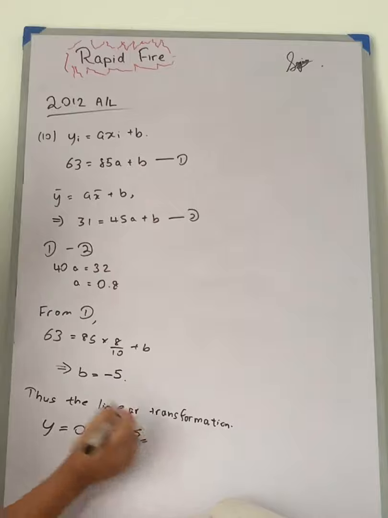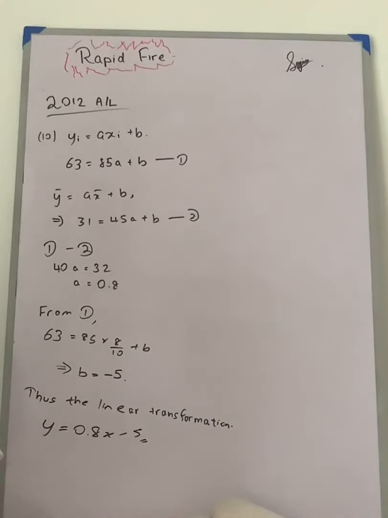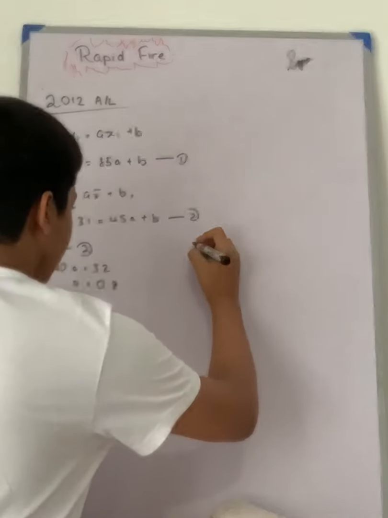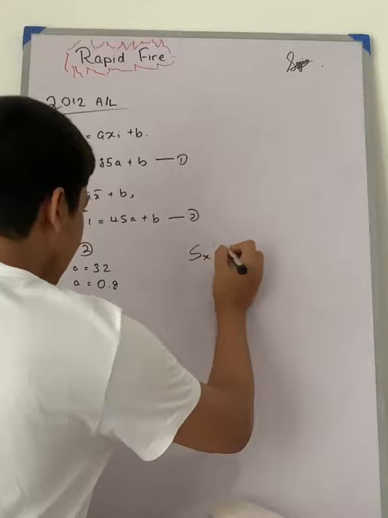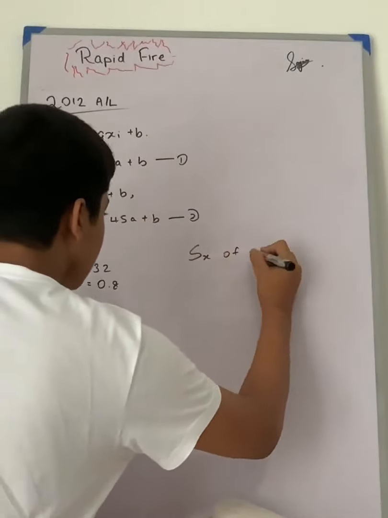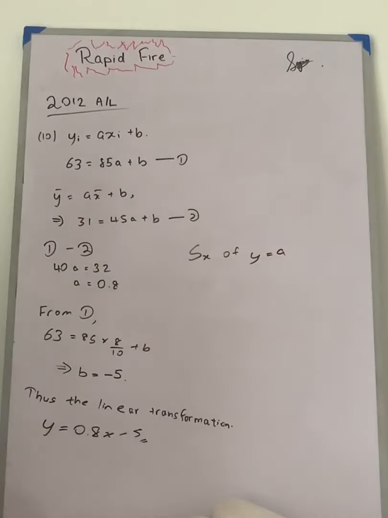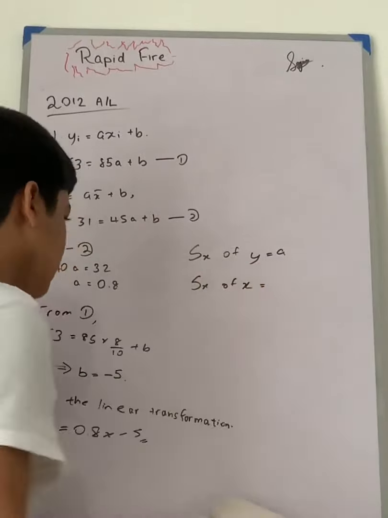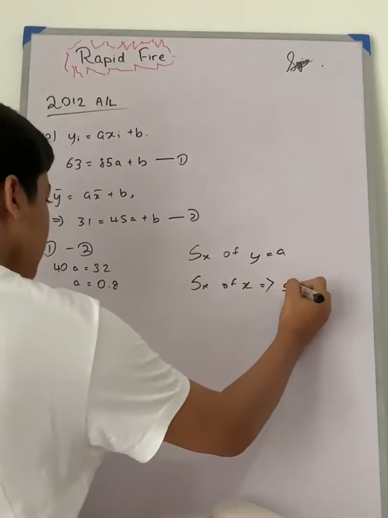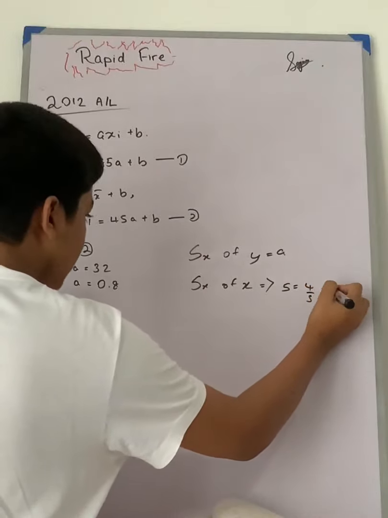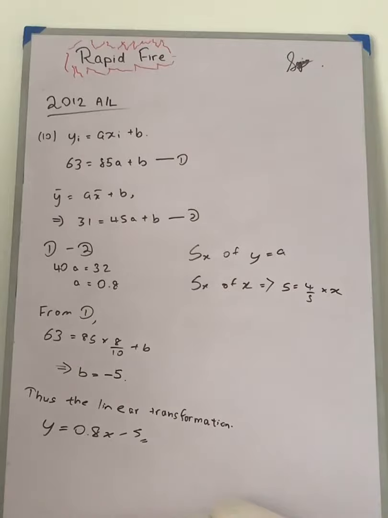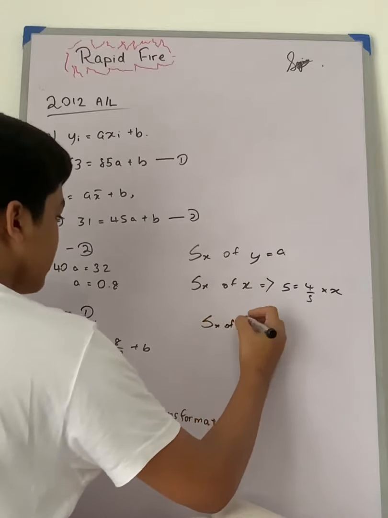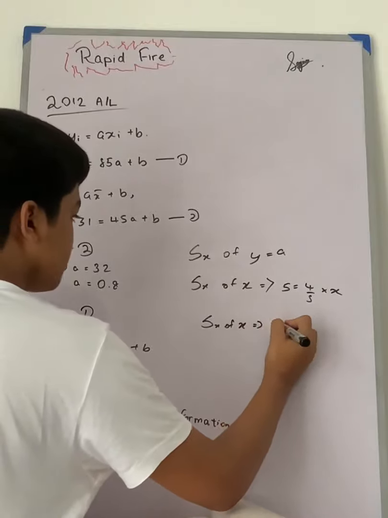Alright. So this is what we have, and now what we need to find next is the standard deviation of B. So let's take the standard deviation S_y is equal to a times S_x, and so S_x is equal to 5 into 5 by 4, because we are given that 5 is the value for A, the standard deviation of A. So when we multiply this, we are going to get the standard deviation for B. So S_x is equal to 6.25.